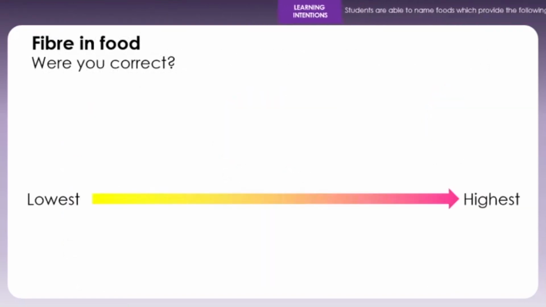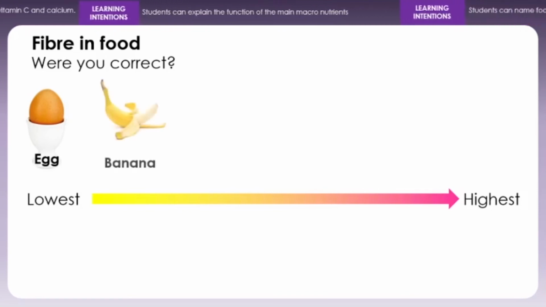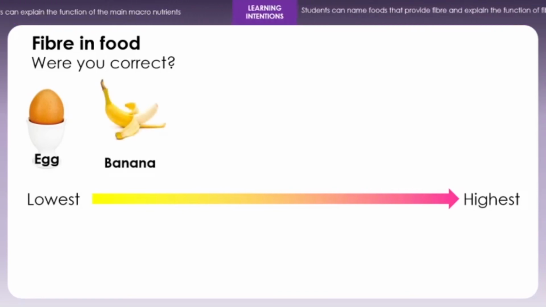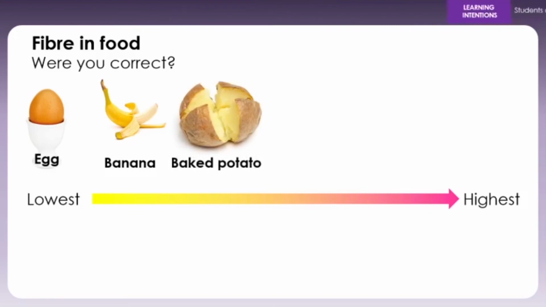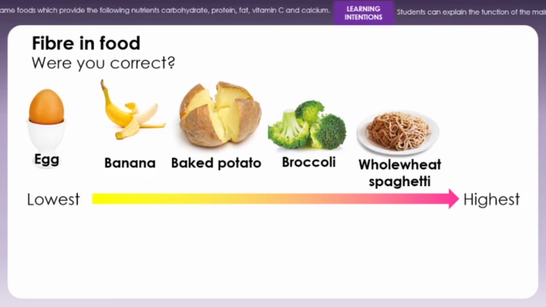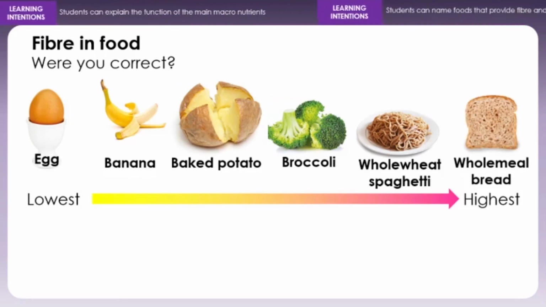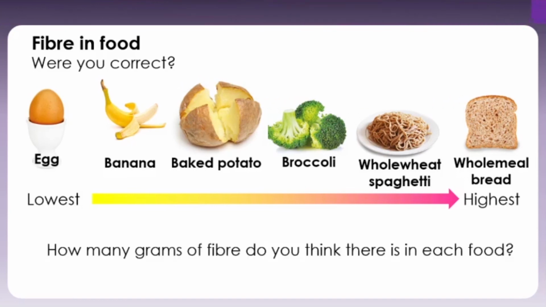So going from lowest to highest, out of those foods, I'm assuming you got egg as the correct lowest. Next is banana. Next is baked potato with the skin on. Next is broccoli. Next is whole wheat spaghetti. And then the highest is wholemeal bread. And out of curiosity, how many grams of fibre do you think there are in each of the foods?